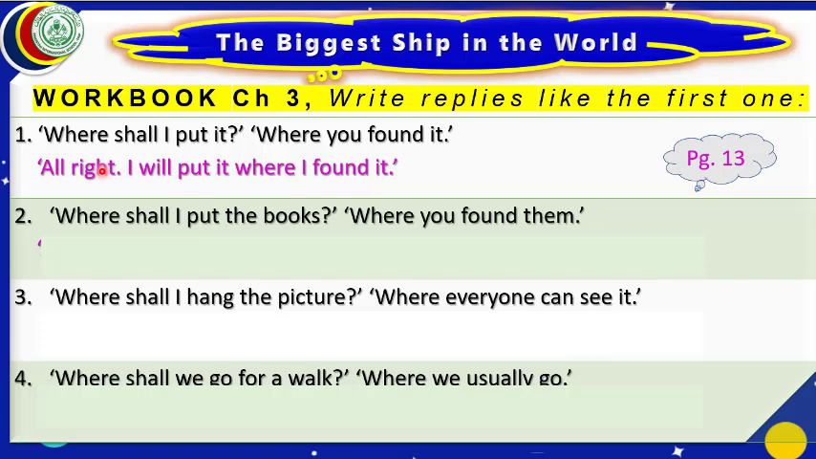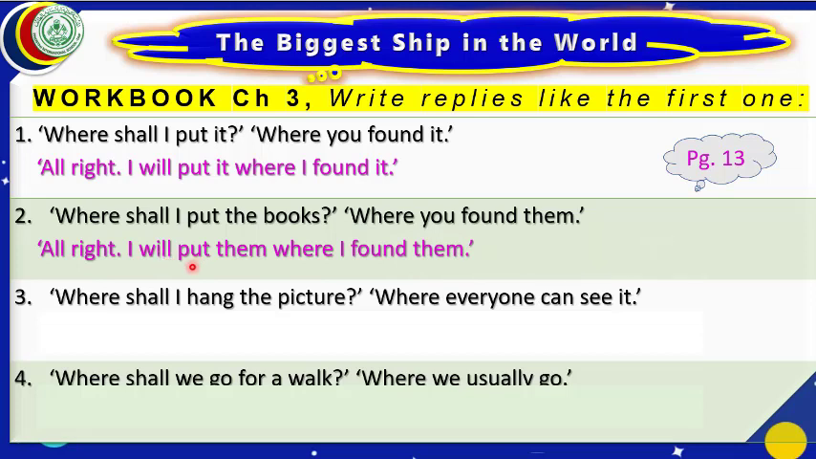Each answer will start by writing all right. We shall write all right in the beginning of each sentence. After writing all right, instead of shall I, we shall write I will. I will put it where I found it. This you will change it to I. Where shall I put the books? Where you found them. All right, I will put them where I found them.